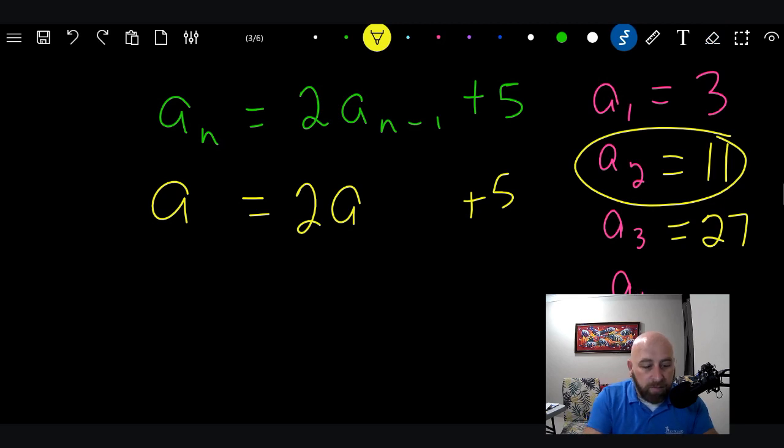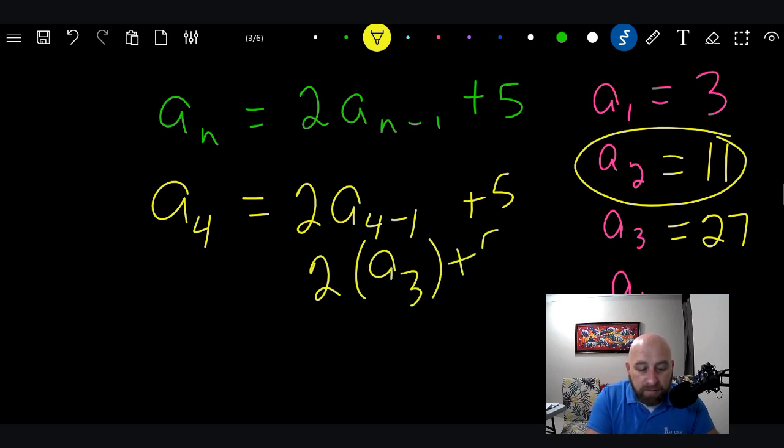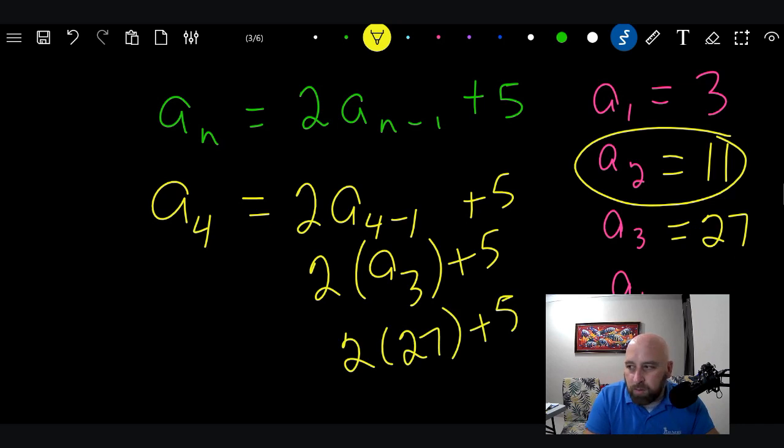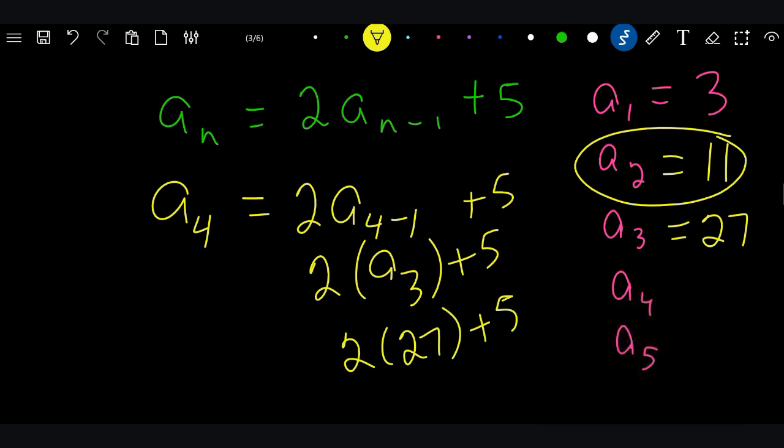So now we're doing 4. So 4 goes here, and the formula is 4 minus 1. So now we get 2 times a3 plus 5. What is a3? 27. 2 times 27 plus 5. 2 times 27 is 54. 54 plus 5 is 59.